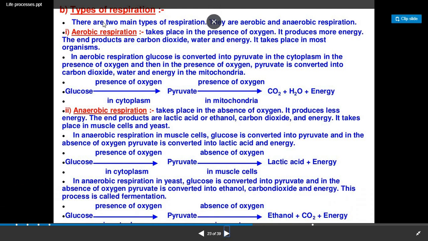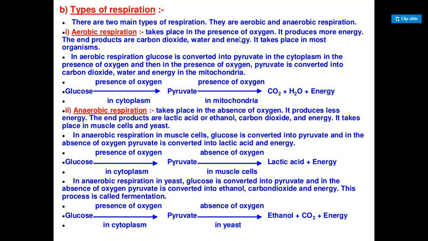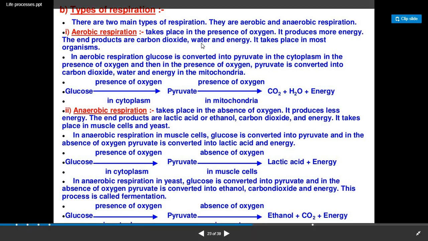Now there are two types of respiration, mainly aerobic respiration and anaerobic respiration. First, aerobic respiration takes place in the presence of oxygen, meaning oxygen is a must for this process. It produces more energy. The end products of aerobic respiration are carbon dioxide, that is CO2, water and energy. It takes place in most organisms.